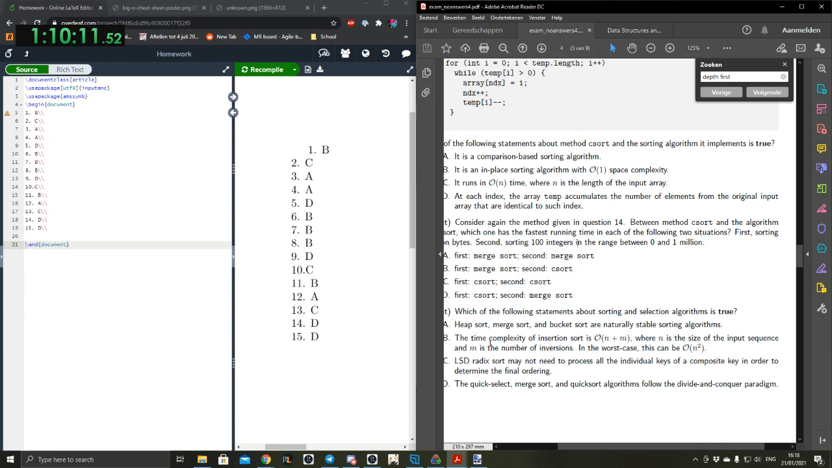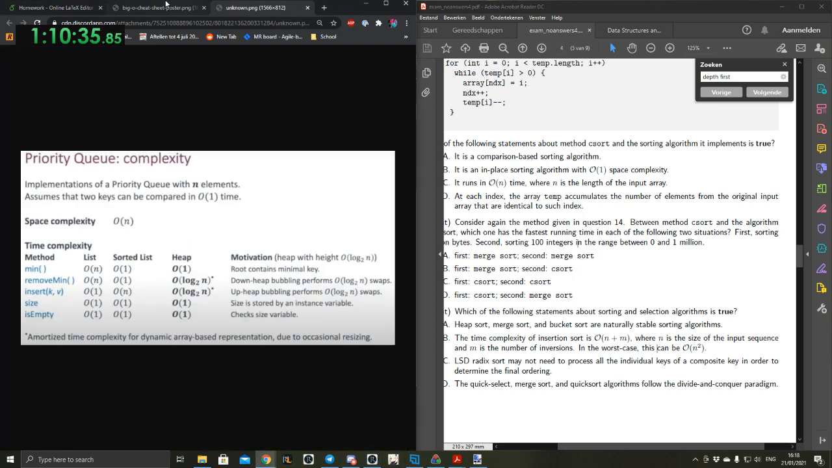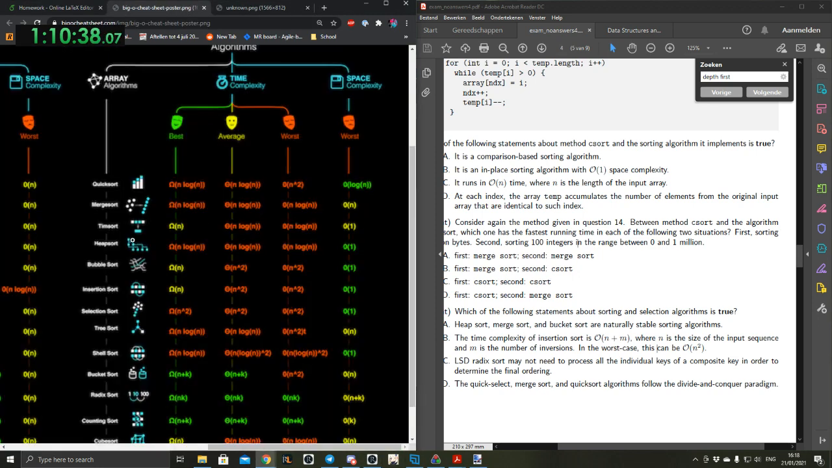Okay, the time complexity of insertion sort is big O of n plus m, where n is the size of the input sequence and m is the number of inversions. In the worst case, this can be big O of n squared. That's a really interesting hot take. Yeah, this seems right. Well, let's have a look. What does number of inversions mean? The insertion sort. The average time complexity is indeed O n squared.